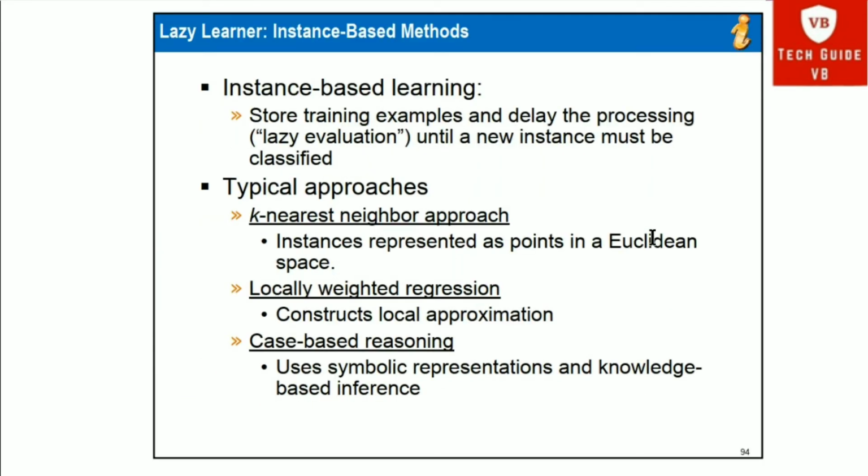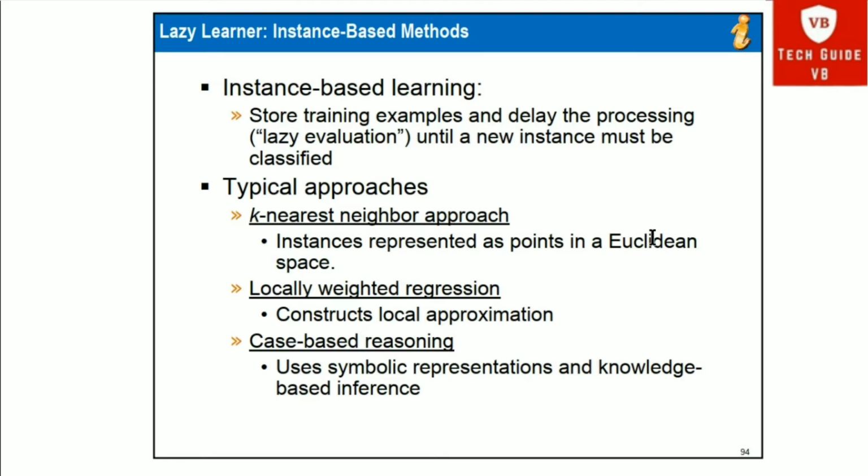Then the lazy learner, the instance-based method, stores training examples and delays the processing, that is the lazy evaluation, until a new instance must be classified. The typical approach for this is the k nearest neighbor approach. That's why we can also call this lazy learning technique the k nearest neighbor technique.